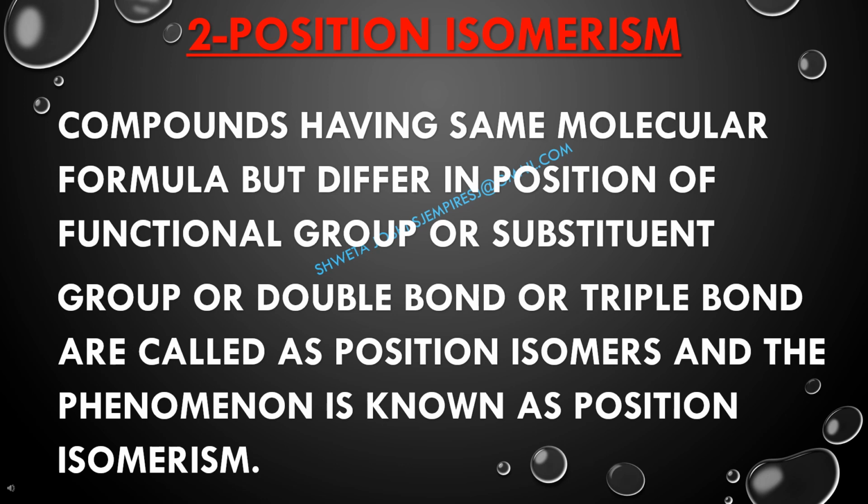Now our second type of structural isomerism is position isomerism. The compounds having same molecular formula but difference in position of either functional group or the substituent group or double bond or maybe triple bond are called as position isomers and the phenomena is known as position isomerism.